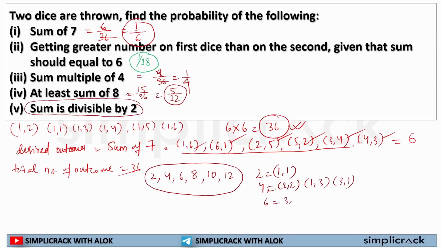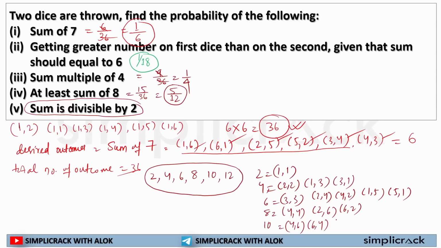For 6, it will be 3,3; 2,4; 4,2; 1,5; 5,1. Okay. For 8, 4,4; 2,6; 6,2. For 10, 4,6; 6,4; 5,5. For 12, we know it is 6 and 6.